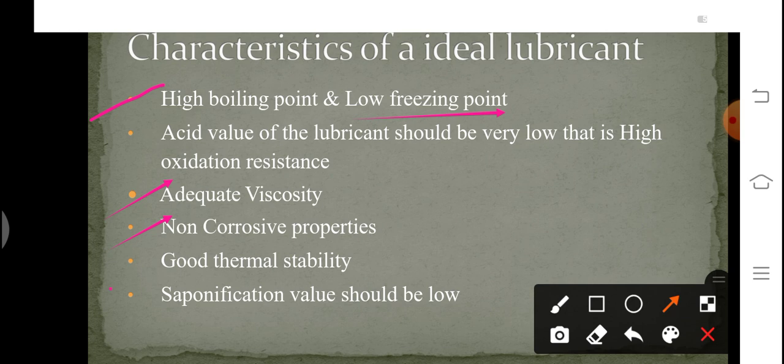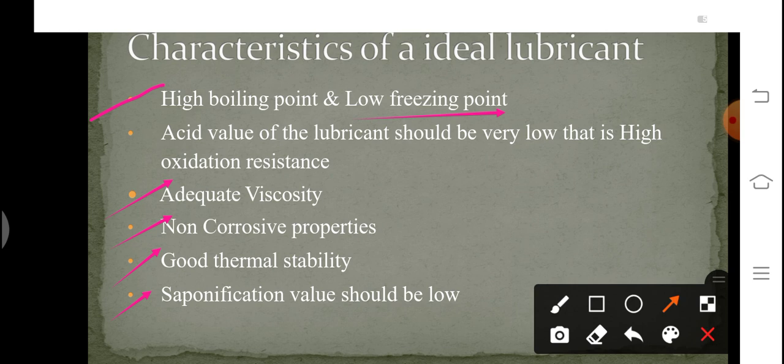A good lubricant should also have good thermal stability and a low saponification value. Saponification is the process of formation of soap. If the lubricant has a high fat content, it will saponify and thus the oil gets adulterated. Apart from these properties, a good lubricant should also have good oxidation stability. The tendency of the lubricating oil to form a stable emulsion should be low. That is, the emulsion formed by oil and water should be unstable.